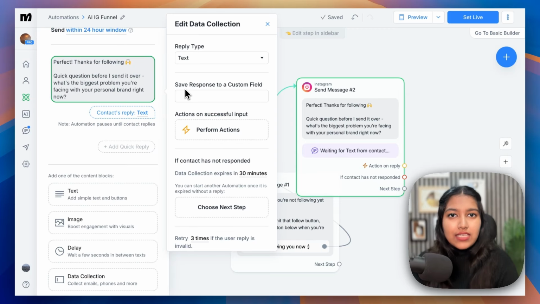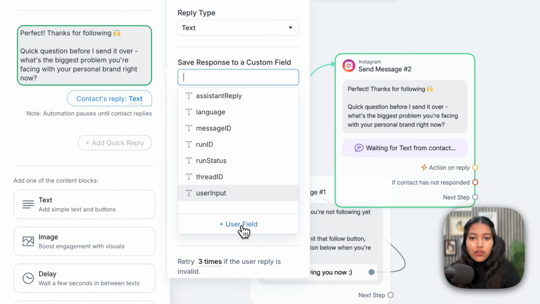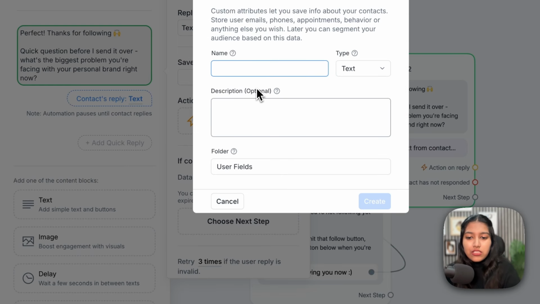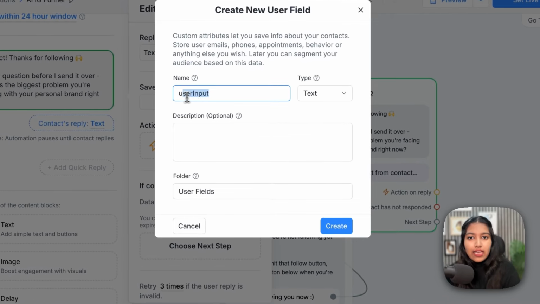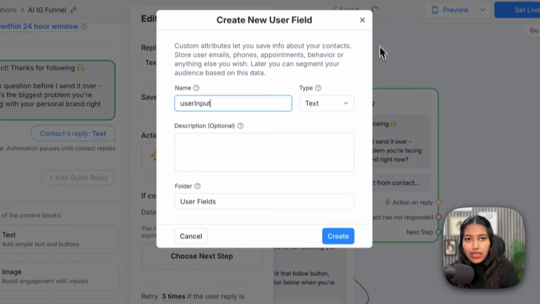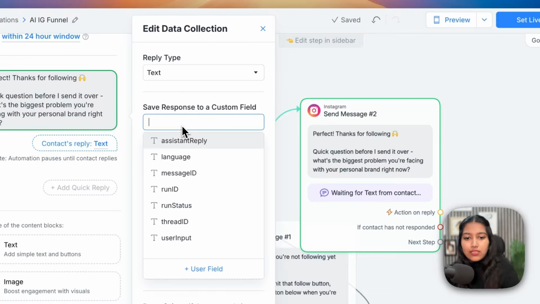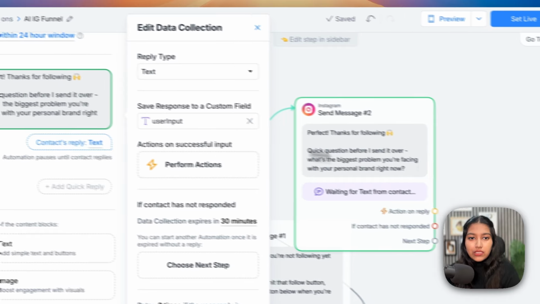After that, we'll have to save the reply to a custom field. A custom field is basically a variable. So just click on this, click on New User Field, and just create a field called userInput. Just make sure that it is in this particular manner, which is u is lowercase, I is uppercase, and there is no space, nothing. This should be text, and click on Create. I already have it, so I'm just going to select it. There we go. It should look something like this for you.